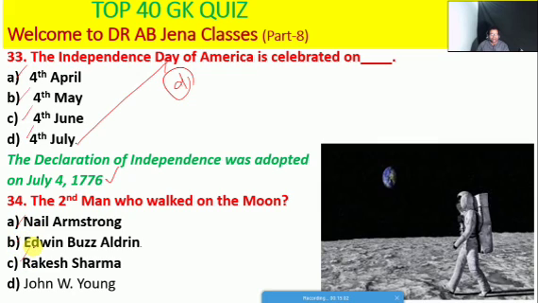So next one, MCQ, we will see: the second man who walked on the moon, Neil Armstrong, or Edwin Buzz Aldrin, or Rakesh Sharma, or John W. Young. So friends, here B is the right option. But Neil Armstrong is the first man who walked on the moon. After him, Edwin Buzz Aldrin walked on the moon as the second man.